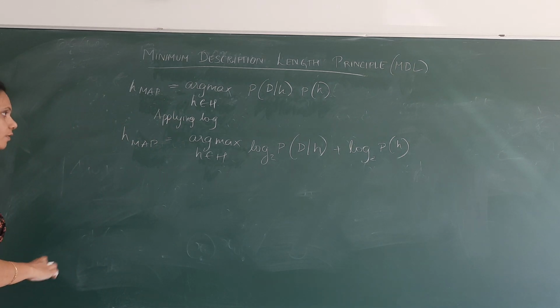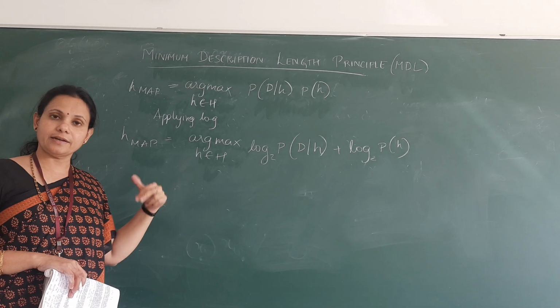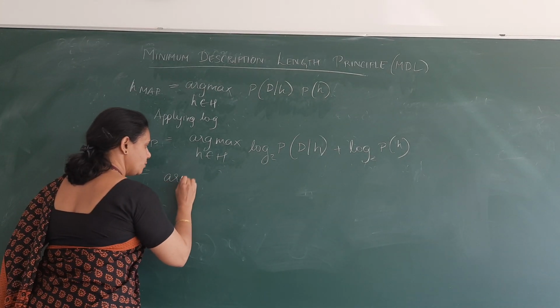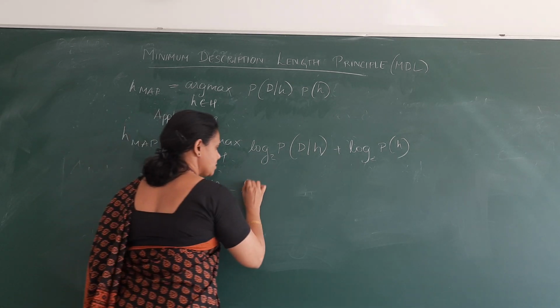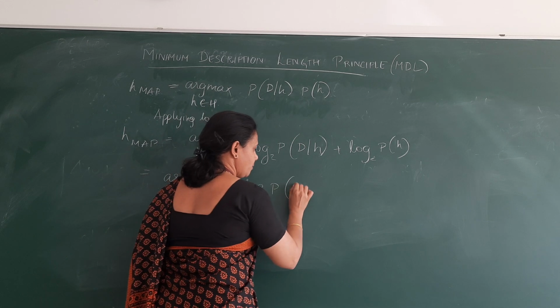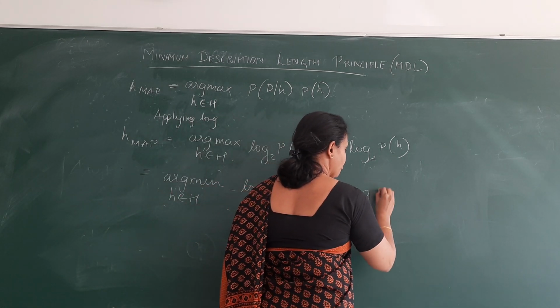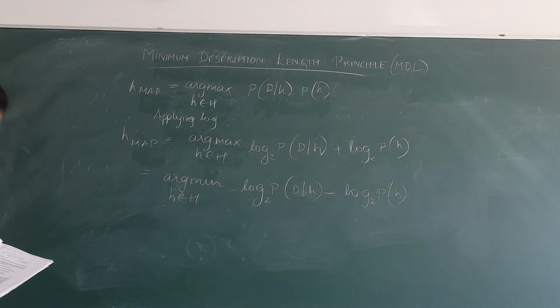Now this is maximizing the positive quantity. Alternatively, I can write it as minimizing the negative quantity. So this can also be equal to argmin of H belonging to capital H of minus log of probability of D given H minus log of probability of H. This is how we represent your maximum a posteriori hypothesis.